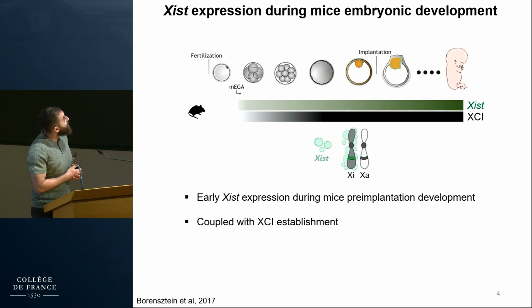Most studies have been done in rodents in order to study the role of XIST in X chromosome inactivation onset. We know that in mice, XIST is expressed very early during pre-implantation development, around the 2 to 4 cell stages, which coincides with zygotic genome activation. Importantly, in this species, XIST expression is always coupled to X chromosome inactivation. So once we have XIST, we have X chromosome inactivation.